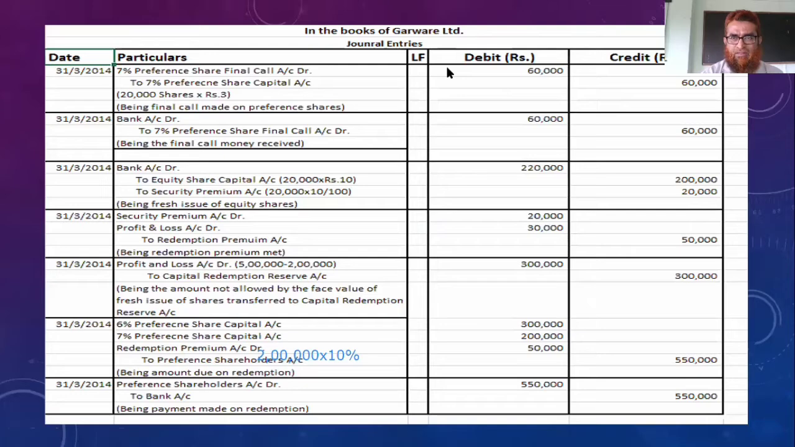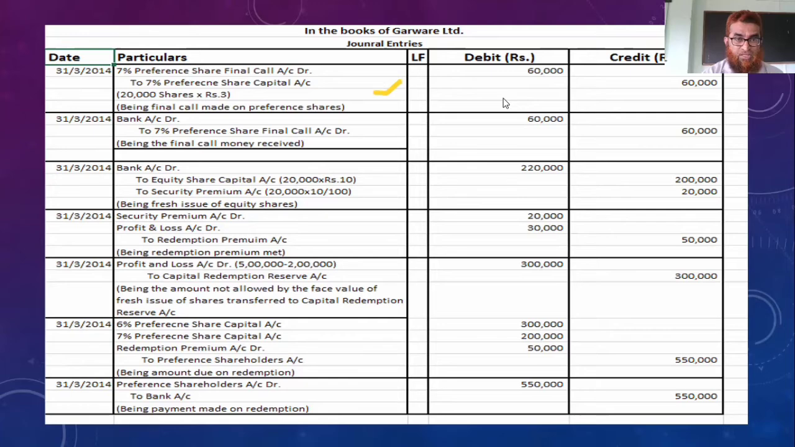Next thing is journal entries. How to pass the journal entries? Let us see the journal entries one by one. The first journal entry here, date is written here. First one, like this. 7% preference share final call account debtor to